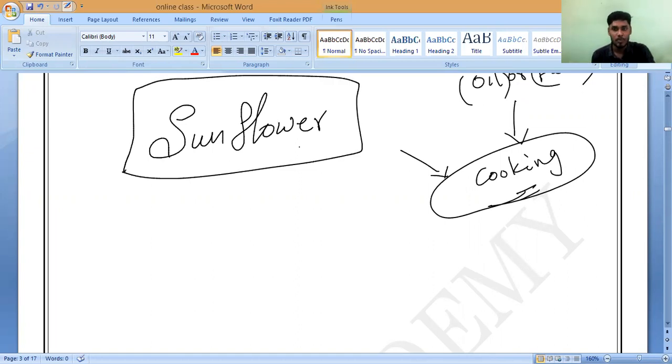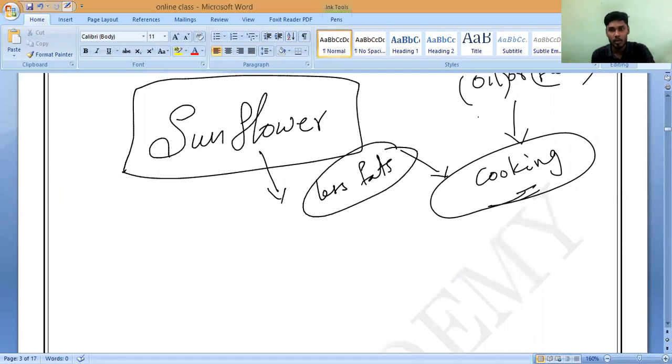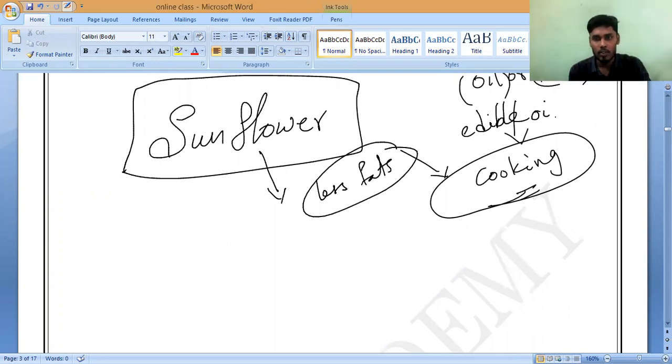Correct or not? Because people think it has a lesser amount of fats, less fat, so that it is edible oil. It is good. Actually, these oils are called edible oils. What should we call them? Edible oil, which we can use for cooking. All such oils are called edible oils.